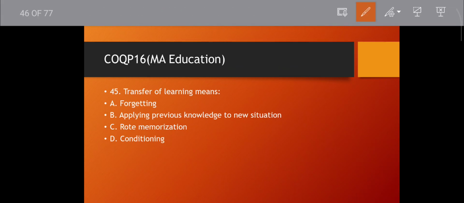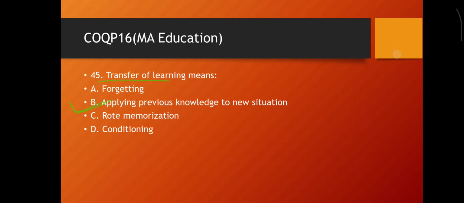Question number 45. Transfer of learning means what? Forgetting, applying previous knowledge to new situations, rote memorization, conditioning. Which will be correct for transfer of learning? That is applying previous knowledge to new situations. Just pause the video and answer the questions if you can. Okay, then move to the next question.